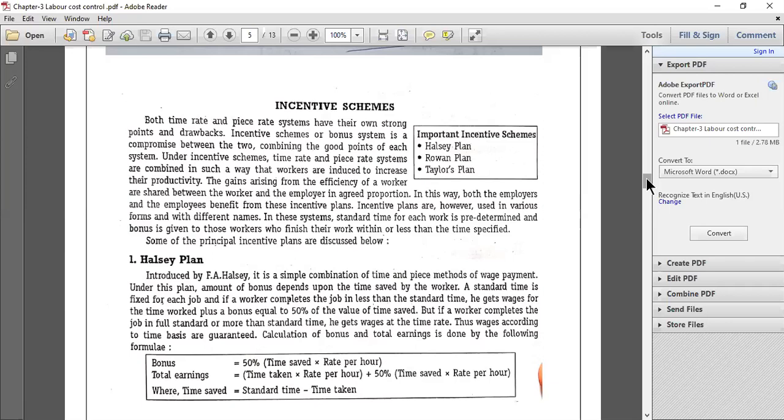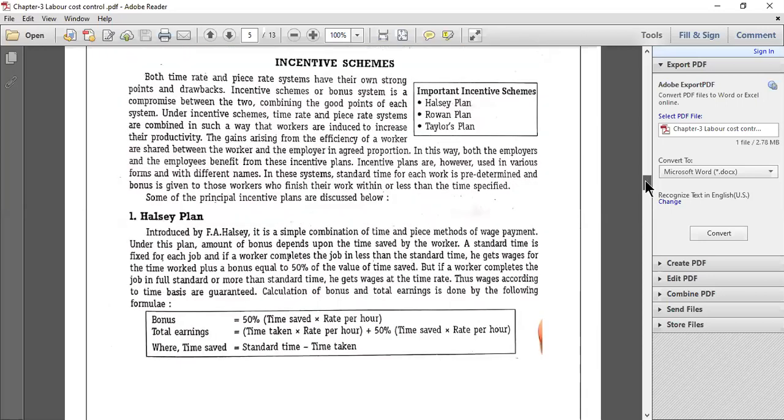Now, under incentive schemes, there are three different incentive schemes for making payment of wages to the laborers who are engaged in the process of production in the factory premises. Now, let us discuss all these incentive schemes one by one. First one among your incentive schemes is called the Halsey plan. It was named after the person who invented it. This plan was invented by a person called F.A.